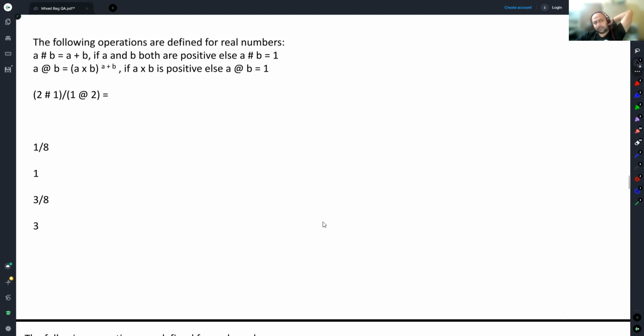So do you know this wonderful thing? Anytime anything is negative, we get, oh, anytime one of the things is negative, because in the second case, if both of them are negative, then we will still have this expression, no? So that is one. Let's see. 2 hashtag 1 will be equal to 3. 1 at the rate 2 will be equal to 2 raised to the power 3 or 8. Answer is option C.